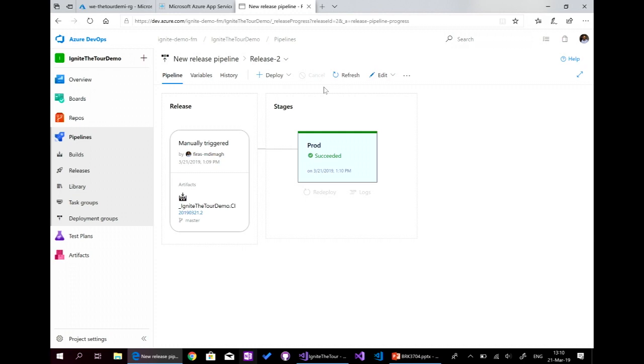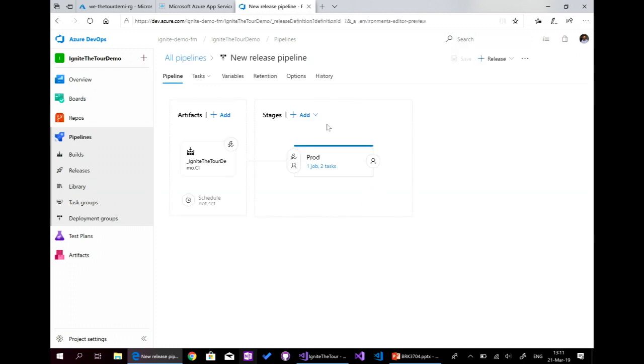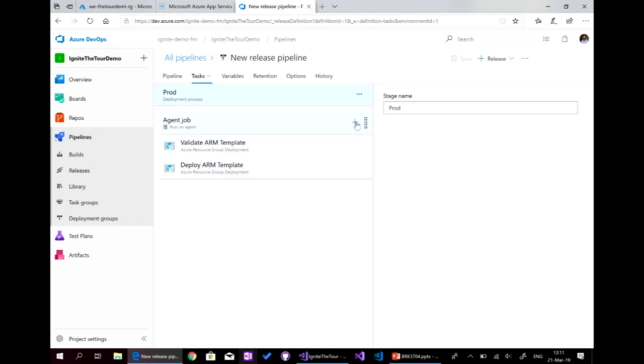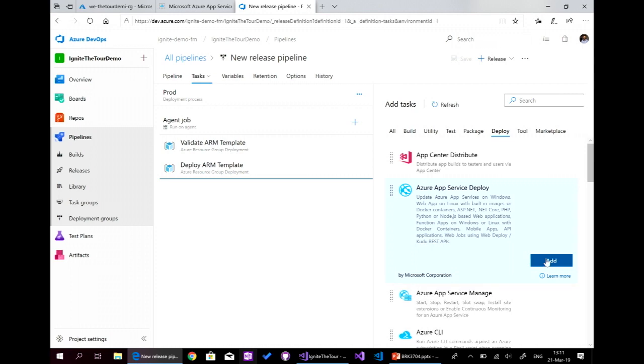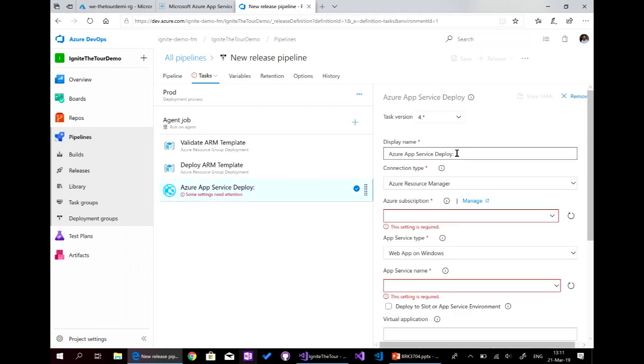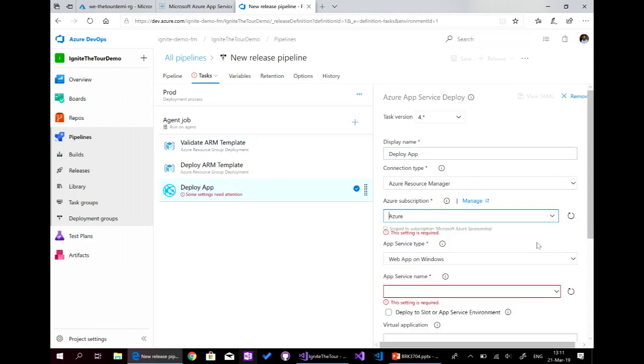And here, I will edit the pipeline. I will add the task to deploy. Add, deploy app. And now we can see it.